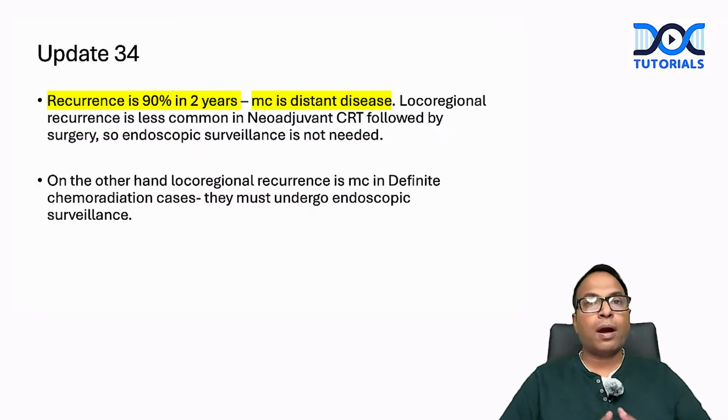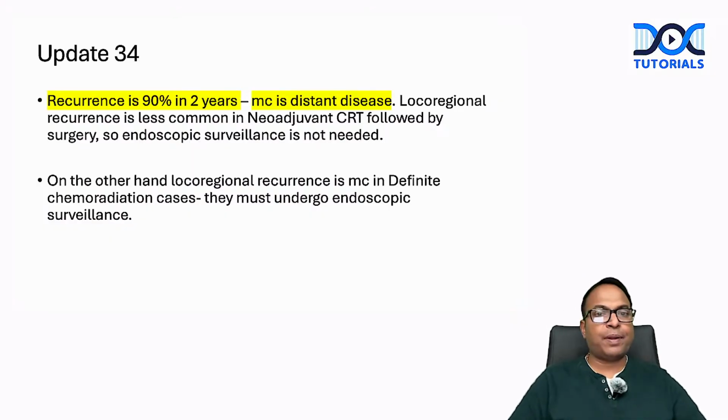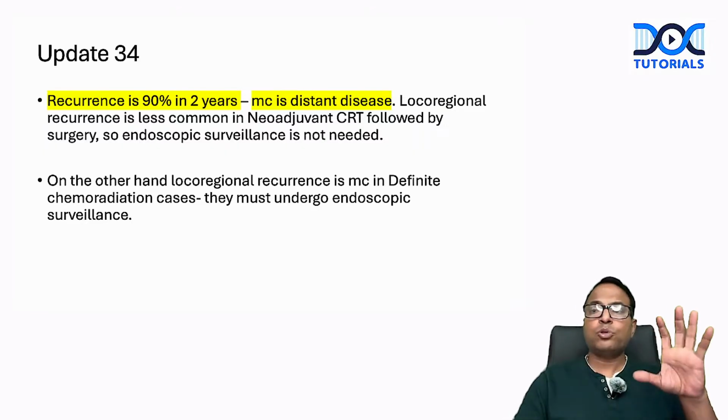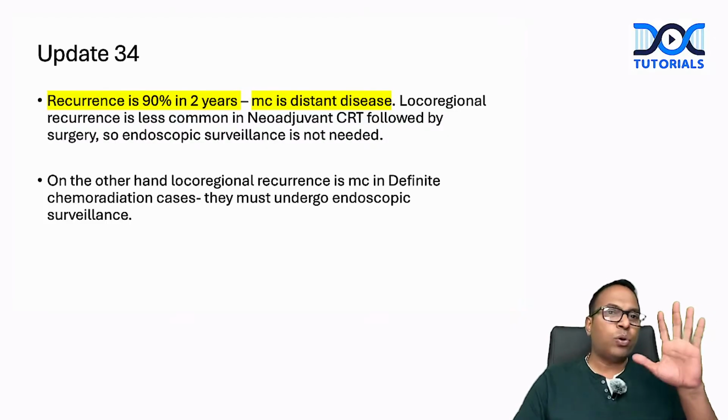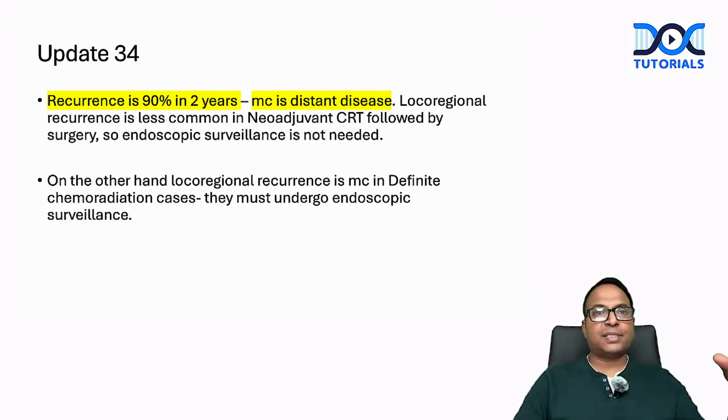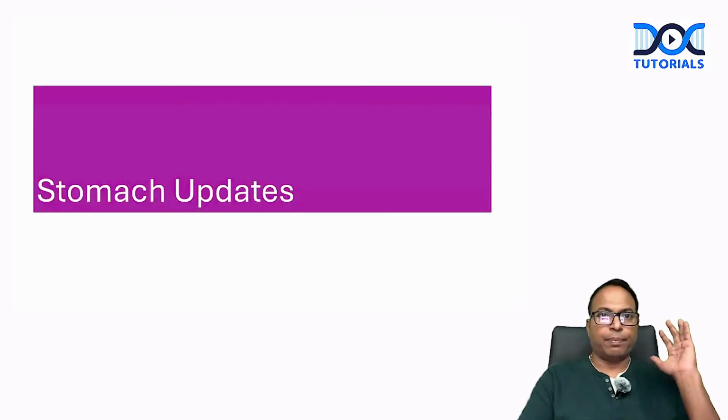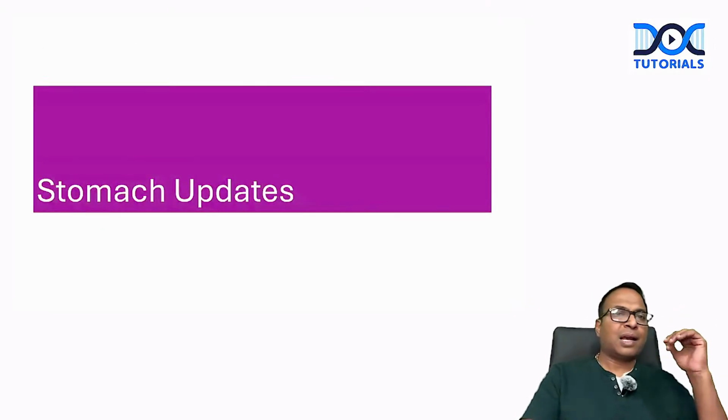So these are the 34 updated points from the esophagus chapter. All other points in the 22nd edition are already there in the 21st edition. So extra points, new updates alone, I have made as 34 update points. If you read only the updates, that is enough. Those are prepared from the 21st edition, and have strong confidence in the 21st edition. Don't worry. We will complete all the updates from the entire book by different faculties, and we will tell you what all to add to your original material. That's all. Stomach updates are very few compared to esophagus.